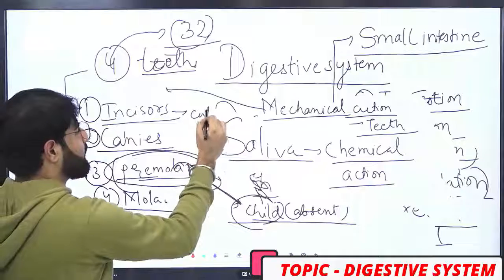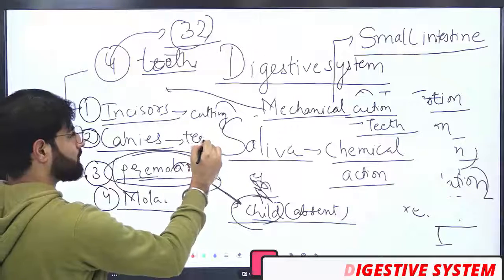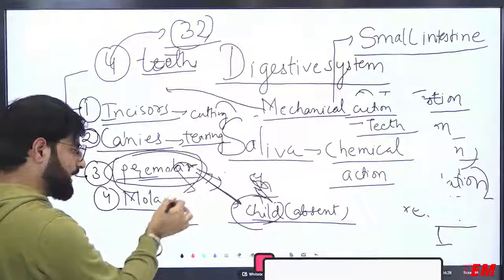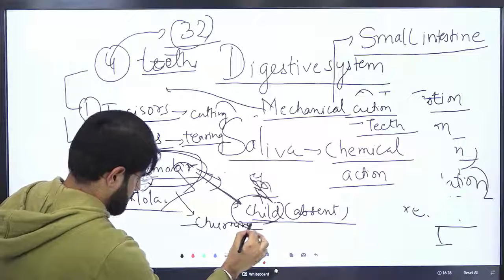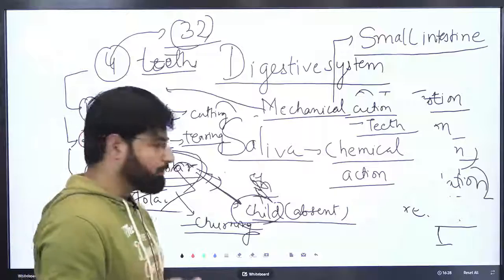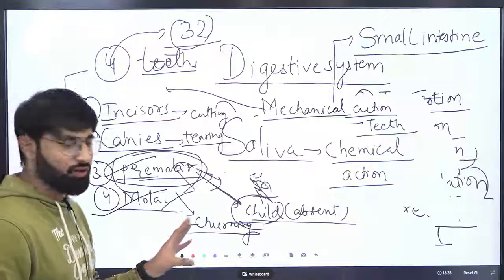Incisors generally help in cutting of food. Canine helps in tearing of food. Premolar and molar help in both biting and churning of food. Generally, the function of premolar and molar remains the same. Both perform the same function, churning of food.